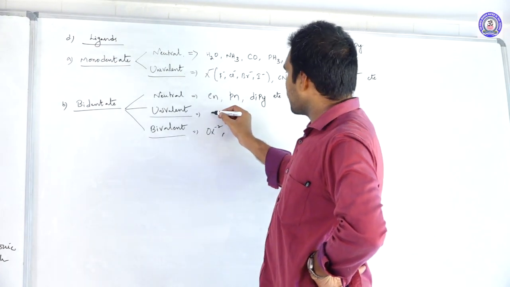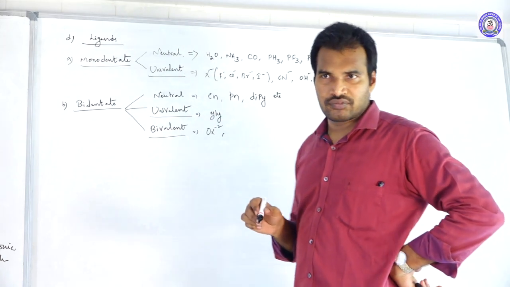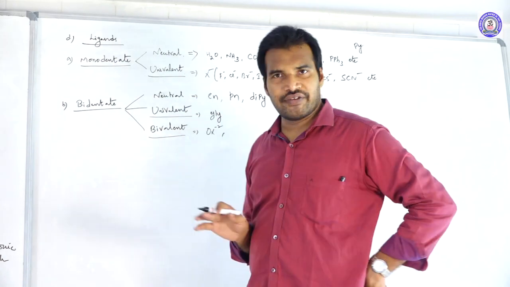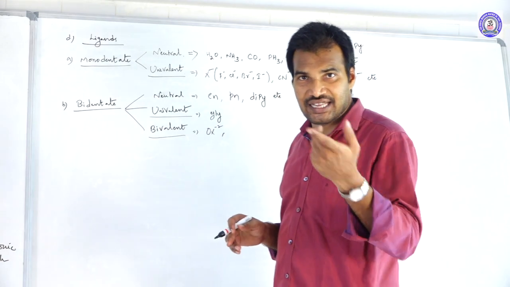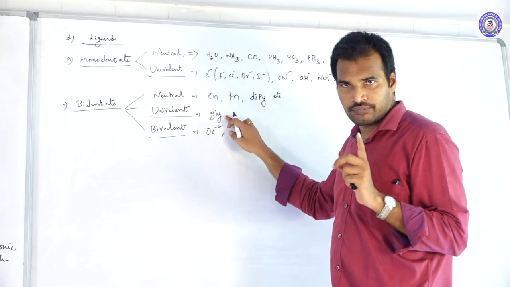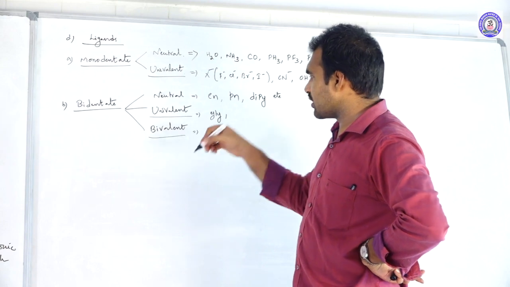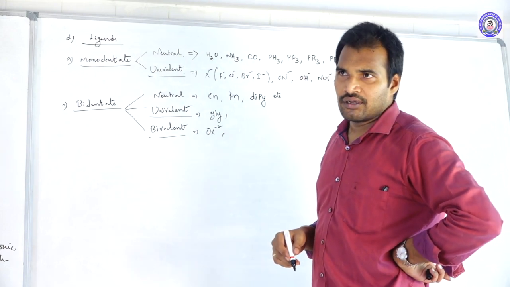Next, glycinato. Glycine is univalent. Glycine, alanine, valine are amino acids. Glycinato, GLY, is univalent, and oxalate is bivalent.